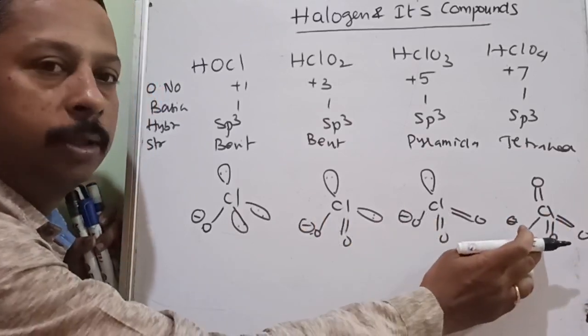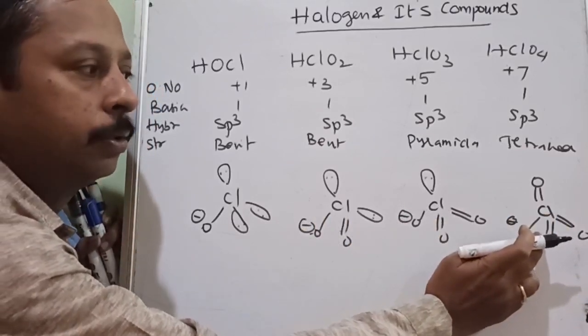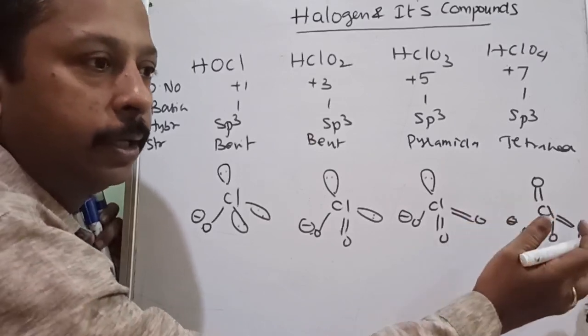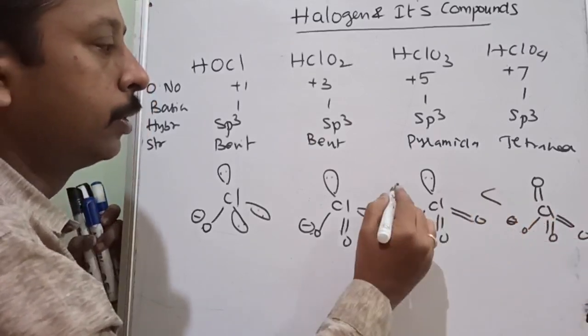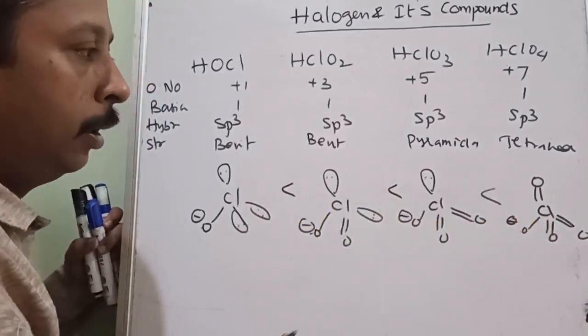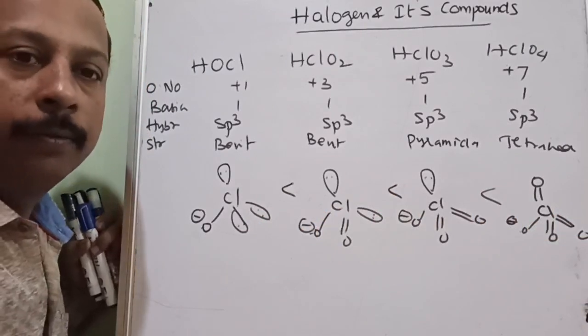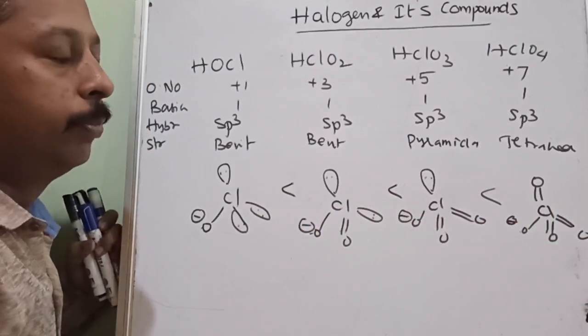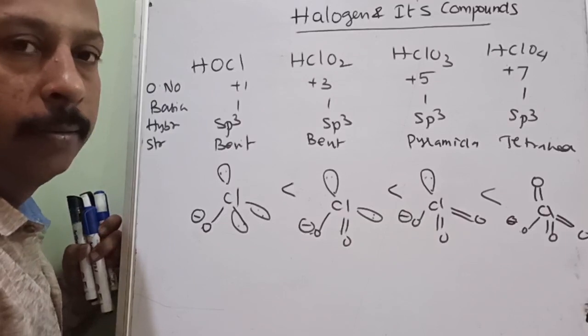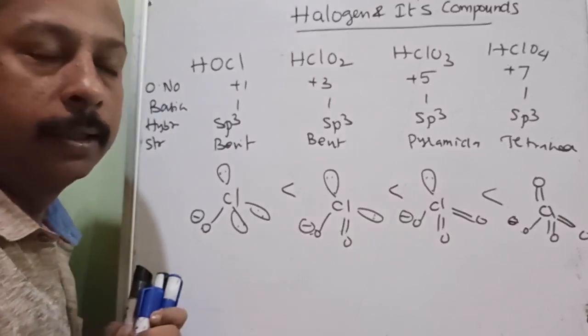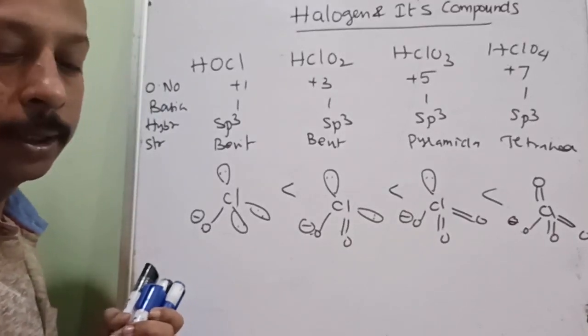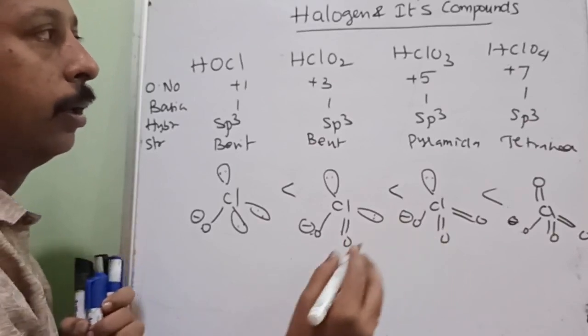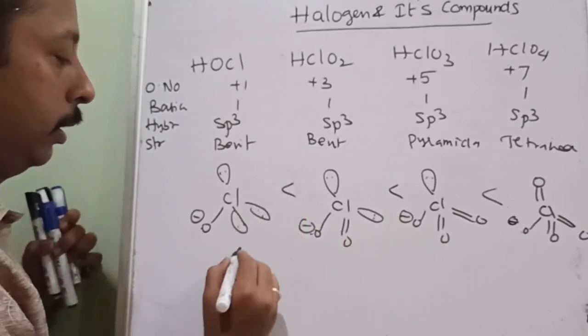So this is the most stable, and most stable means it is ready to lose H plus. So the stability of the oxo anion improves, therefore acidic strength also increases. So this is the increasing order, and the question is about the decreasing order.